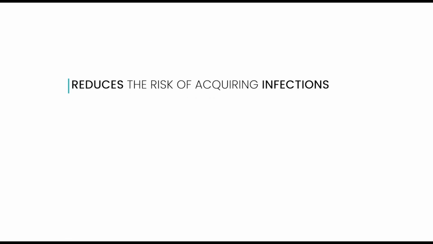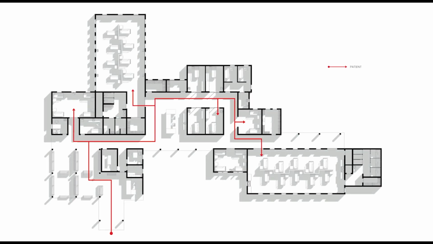The circulation reduces the risk of acquiring infections without compromising staff efficiency. The patient route is in a sequential order, removing any spatial disorientation and providing a single direction of travel. Staff can move from the nurses station to any room with minimal travel distance, while visitors can go directly from the waiting area to the postnatal suite, while avoiding contact with patients that are vulnerable for acquiring infection.